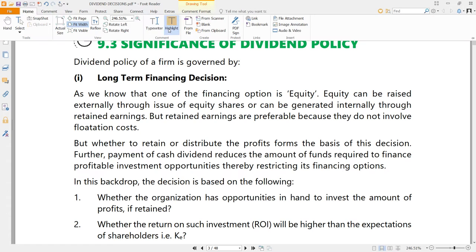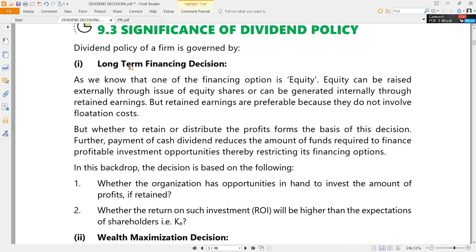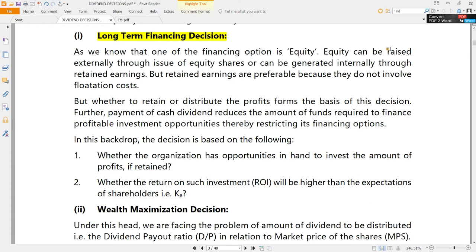Now looking at the significance of dividend policy, which is again a theoretical question probably, which can be asked also. So why is dividend policy significant for any organization? Dividend policy is a kind of financing decision also. Why? Because when an organization retains some money, that retained earnings are also part of the source of finance. So if the organization distributes too many dividends, that means retained earnings are less.